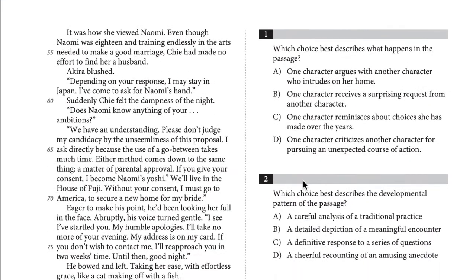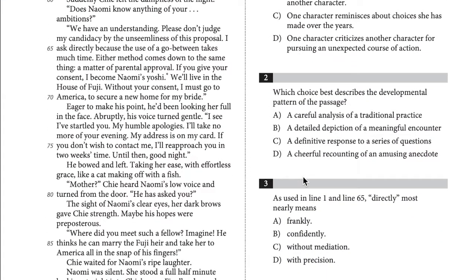Okay, question 2. Which choice best describes the developmental pattern of the passage? Again, B is the best answer. The passage centers on a night when a young man tries to get approval to marry a woman's daughter. The passage includes detailed descriptions of setting, where it says a winter's eve in a cold rain on lines 5 to 6, and character, like when it says Akira's soft, refined voice on line 33, and Akira's eyes shining with sincerity on line 35.